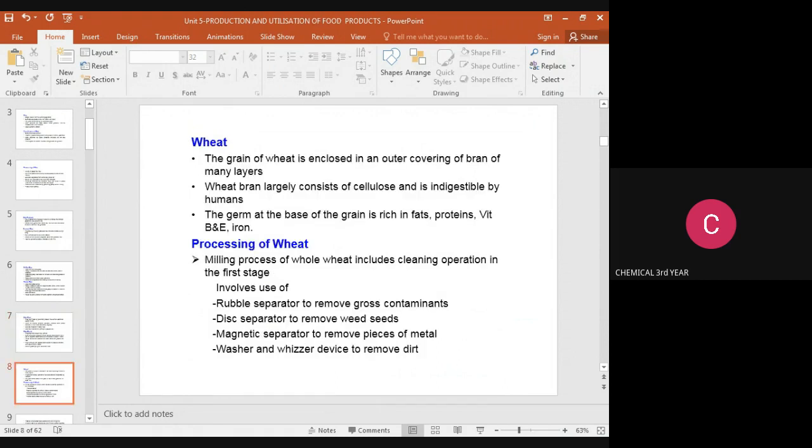The next cereal grain is wheat. The grain of wheat is enclosed in an outer covering, bran, of many layers. Wheat bran largely consists of cellulose and it is indigestible by humans.